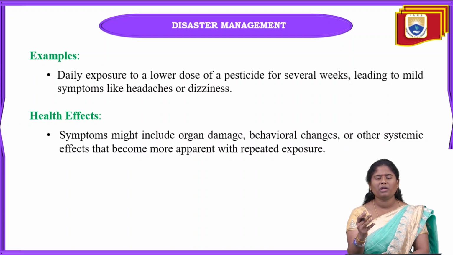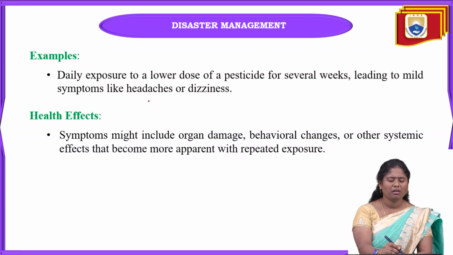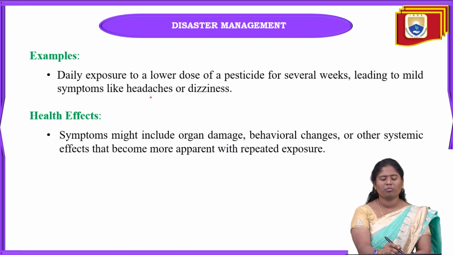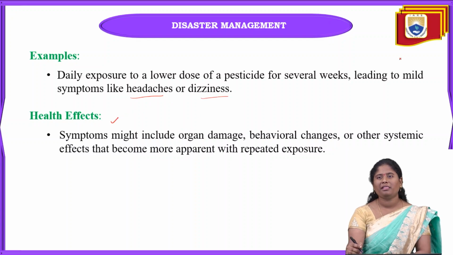If you inhale this type of toxic substance for a very long time, it may lead to death also. But if only a very low dosage of subacute toxicity is involved, we will only see symptoms of headaches and dizziness. Okay, and next is health effects.